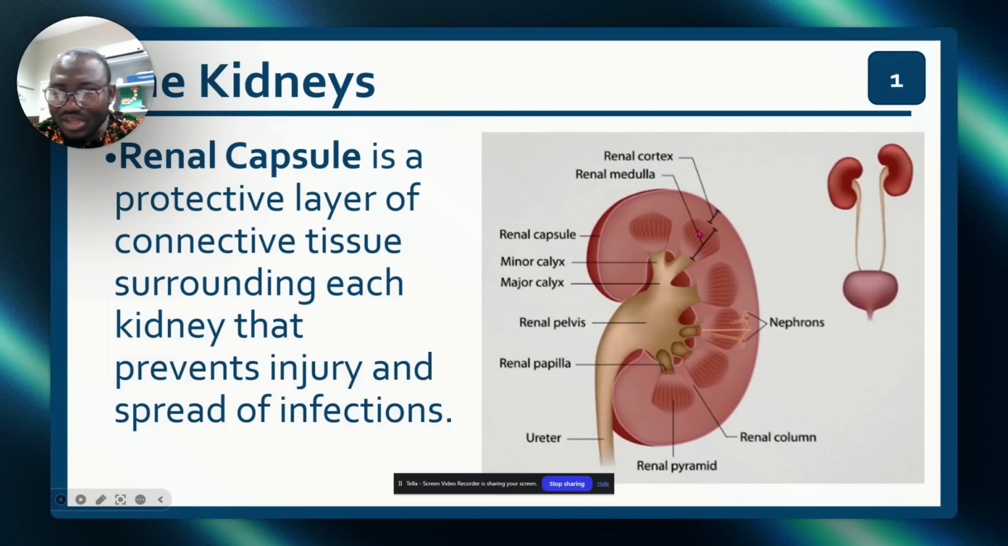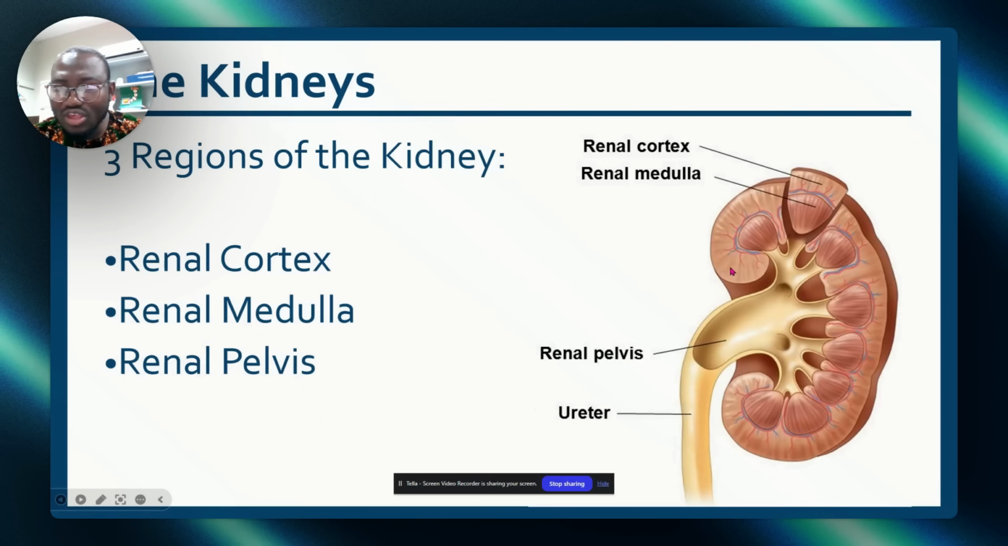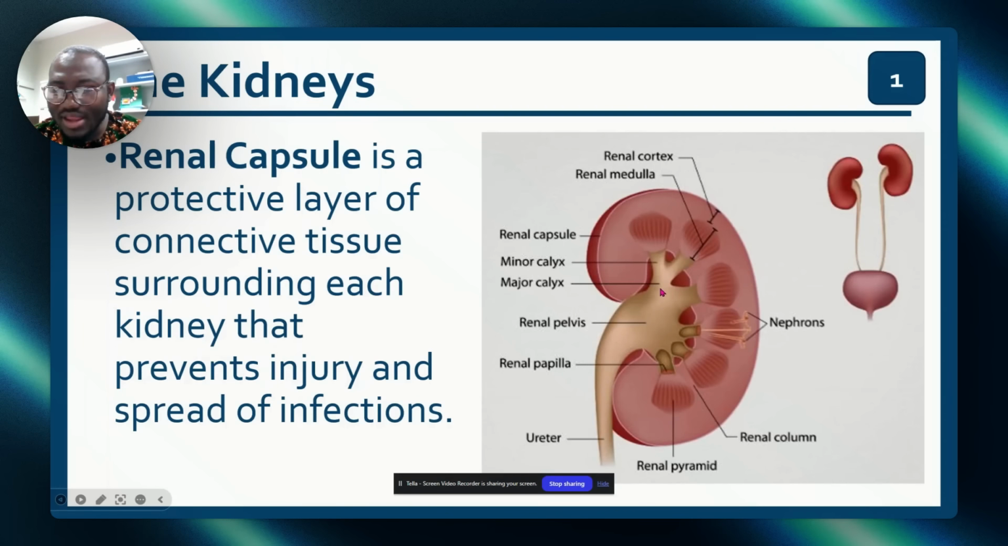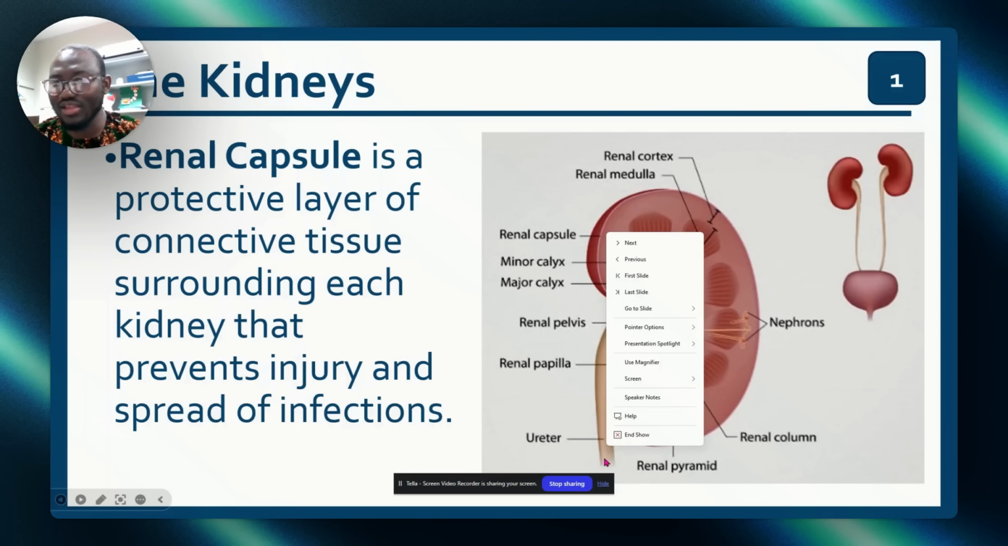But this thing is a pyramid. The renal pyramid enters into the minor calyx. Look at it. A lot of pyramids become a minor calyx. 2 or more minor calyxes enter the major calyx. The major calyx now, and 2 or more, 1, 2, 3, 4, 5, becomes the renal pelvis. 1 renal pelvis becomes ureter.